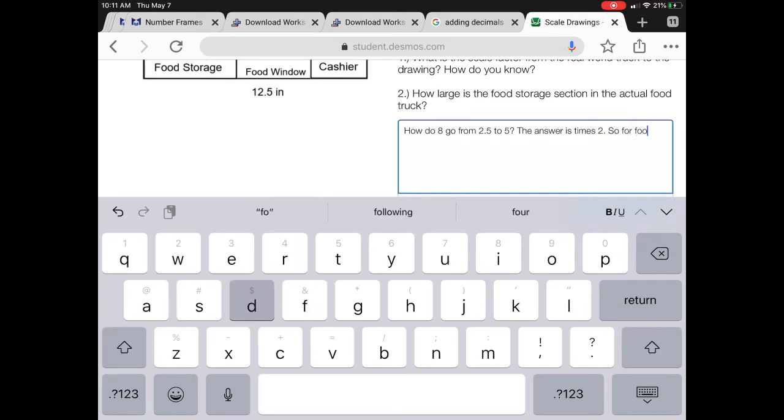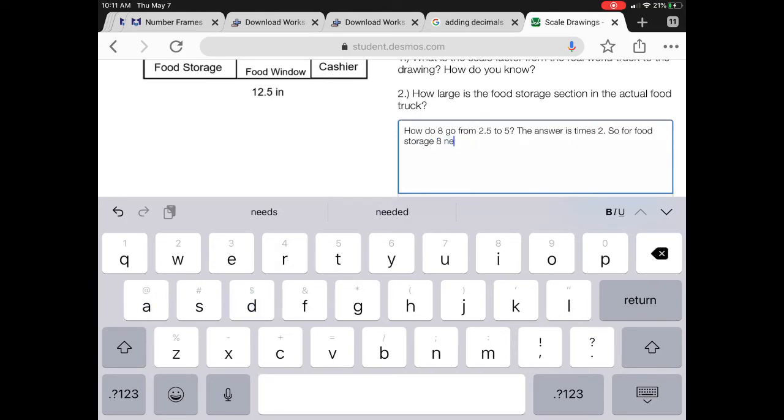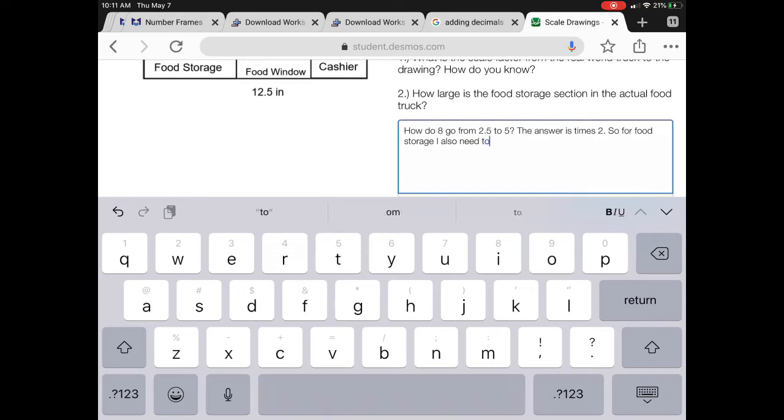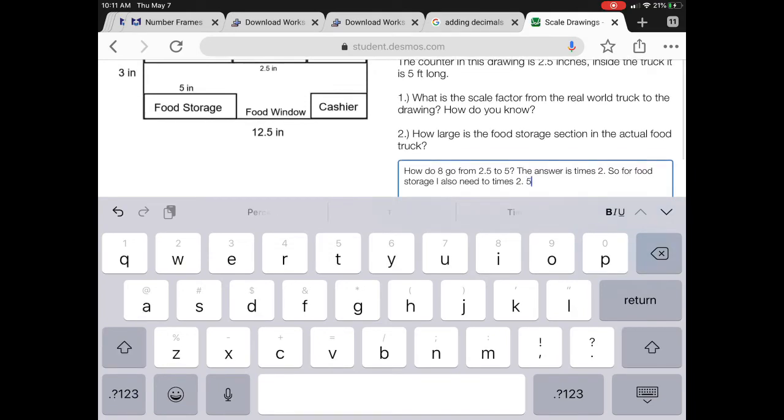Now I need to do the same with food storage. So in the drawing, the food storage is 5 inches. So I need to do 5 multiplied by 2, which gets me 10. So the food storage is actually 10 feet long.